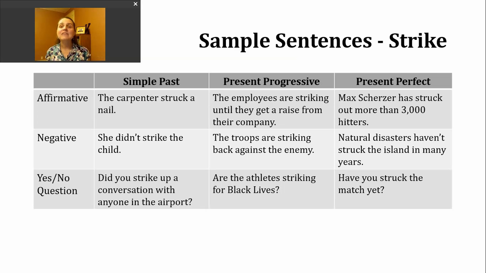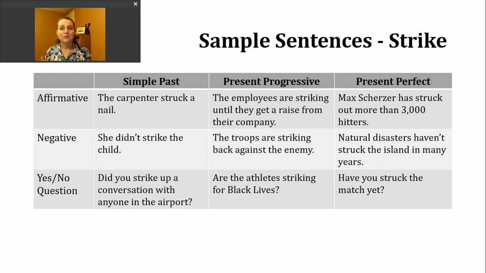Lastly, if I want to make a yes or no question in the present progressive, I will start with my present form of be, then I'll have my subject, and then the ing form of the verb. Here's an example. Are the athletes striking for Black lives?